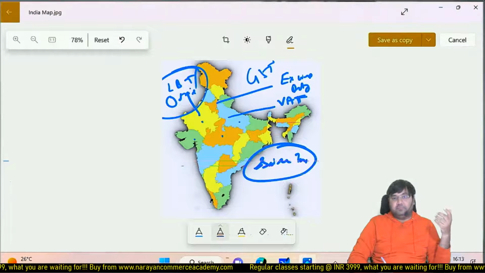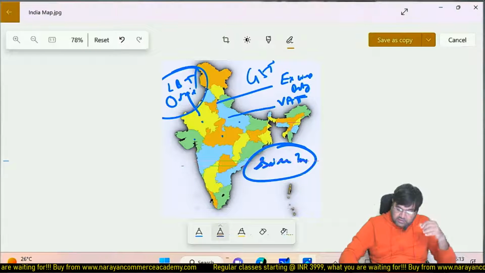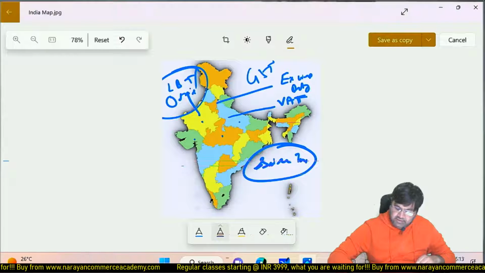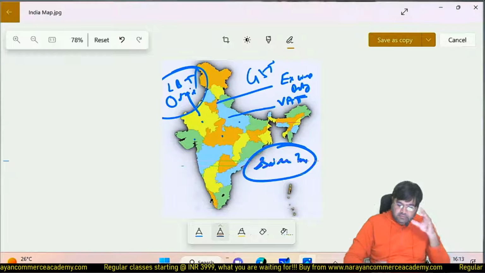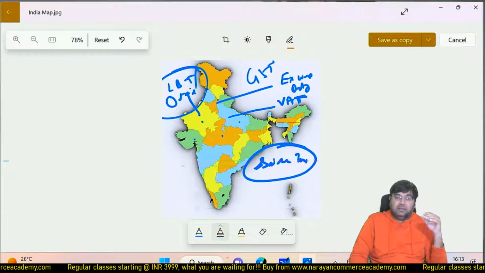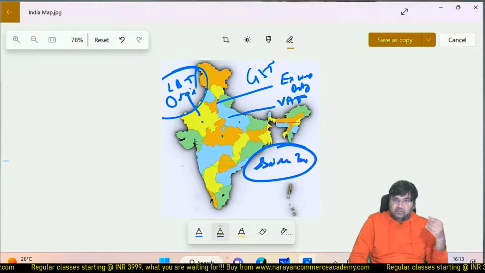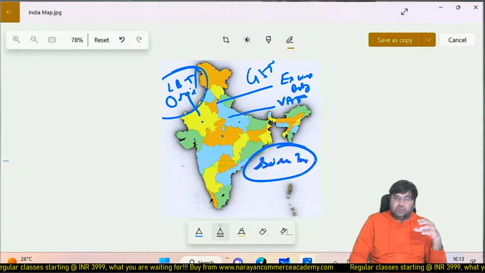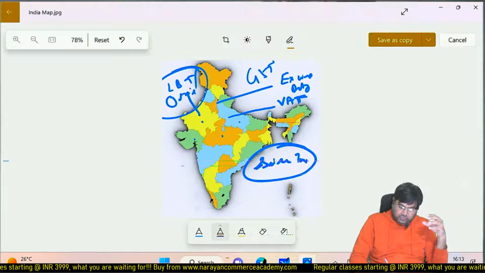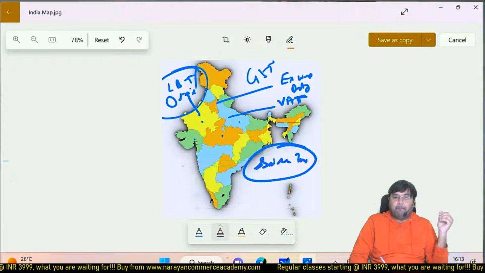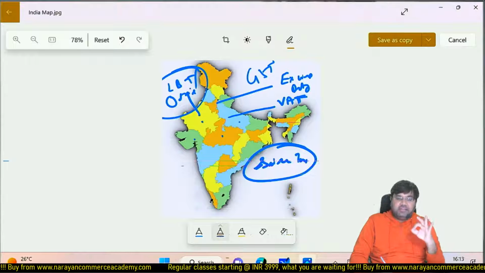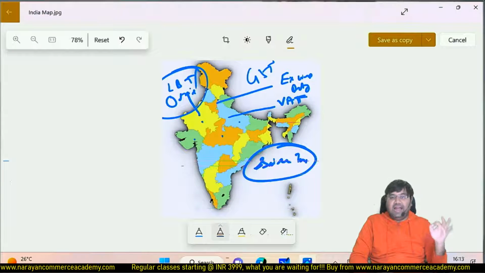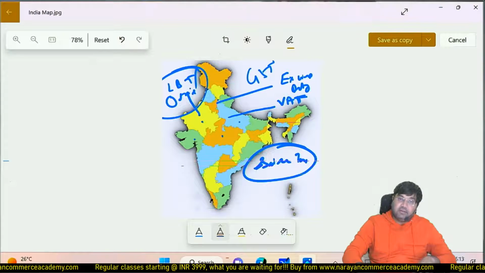Now what happened in GST? GST is basically a consumption based tax. So what does this mean? This means the goods or services, where they are actually consumed, that state is going to get the revenue. Which state is going to get the revenue? The state where the goods or services are consumed.